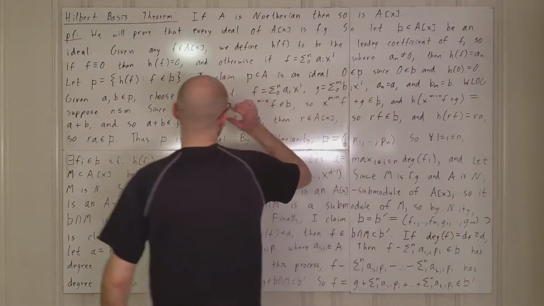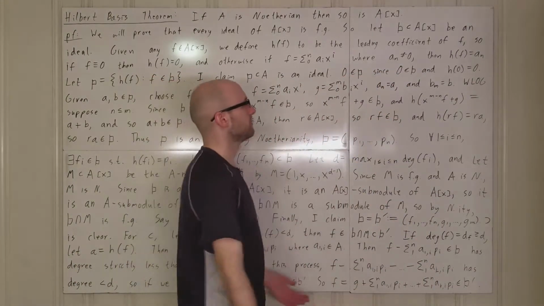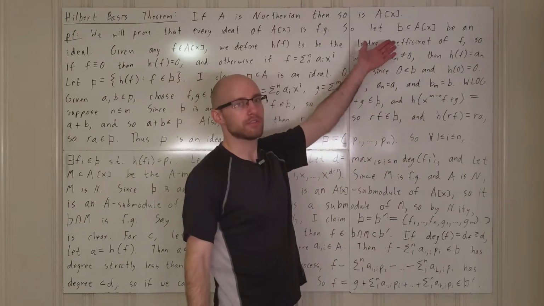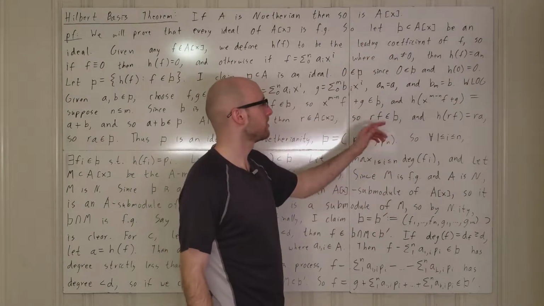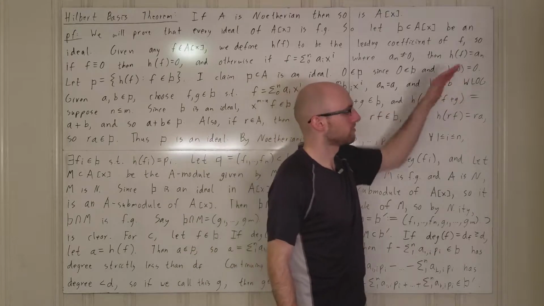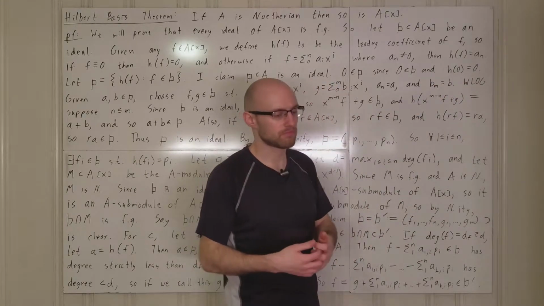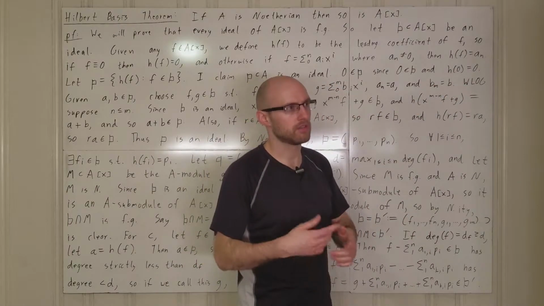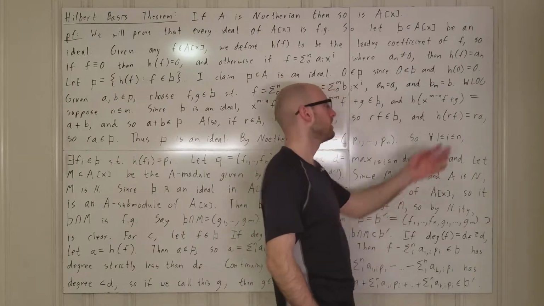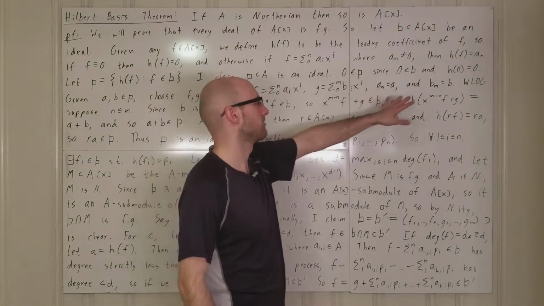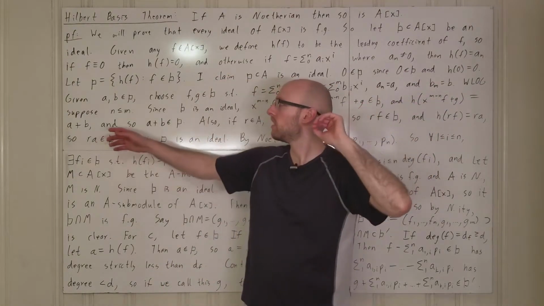So let's prove it. Certainly it contains 0, because B is an ideal, so B contains 0 by definition, and the leading coefficient of 0 is defined to be 0, so it's in there.